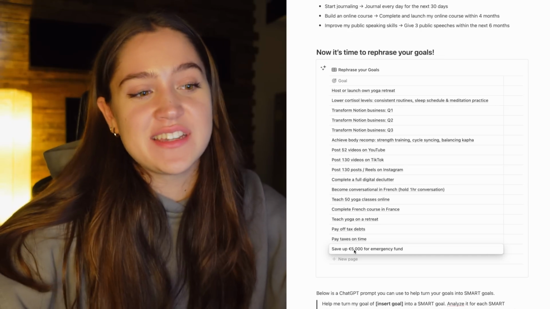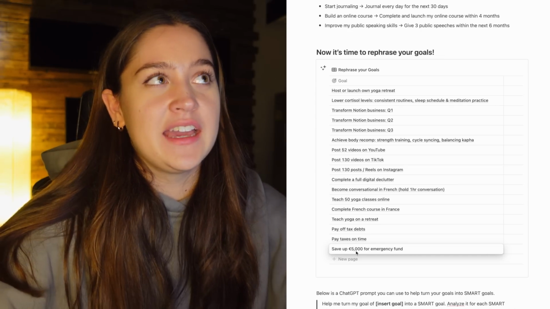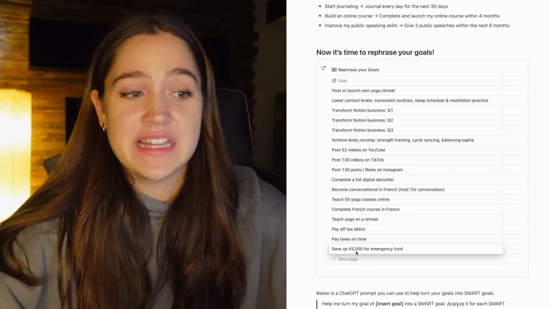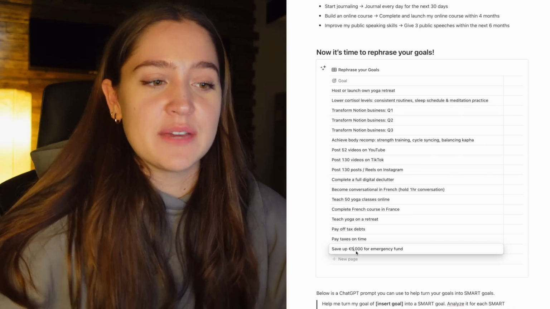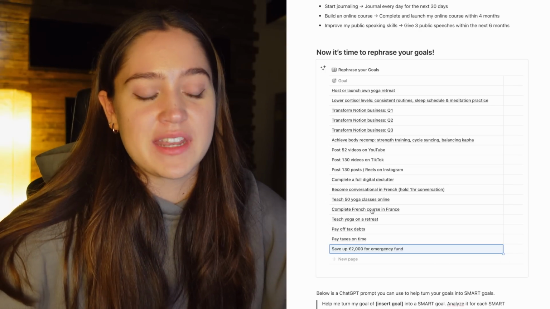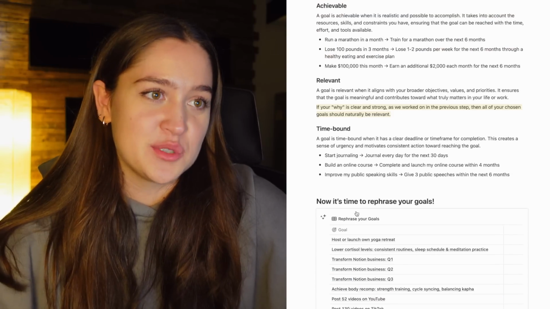It's not unrealistic for me to save 5,000. I am healing a really bad relationship with money. So the debts I have, they're pretty hefty. Maybe I'll change this to 2,000. It's not that I don't have money to save up, but it's just that I have a lot more money that needs to be going here right now. So everything else I would say is achievable.